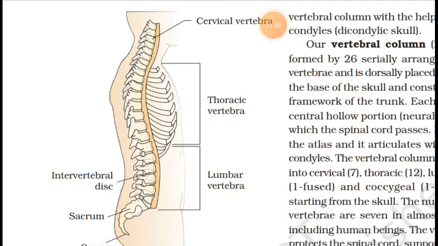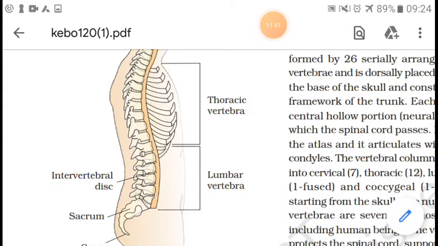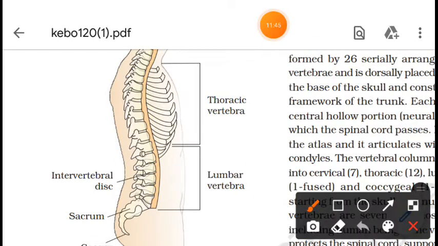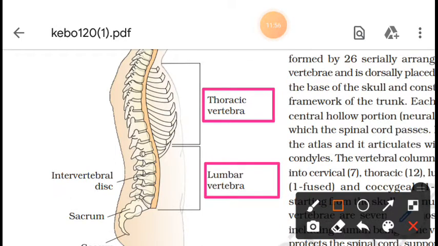According to the position of the vertebrae, we can say different types of vertebrae are there as per their location. Thoracic vertebrae, lumbar, and in between the vertebrae, discs are there, a cushion-like structure, which protects the vertebrae.